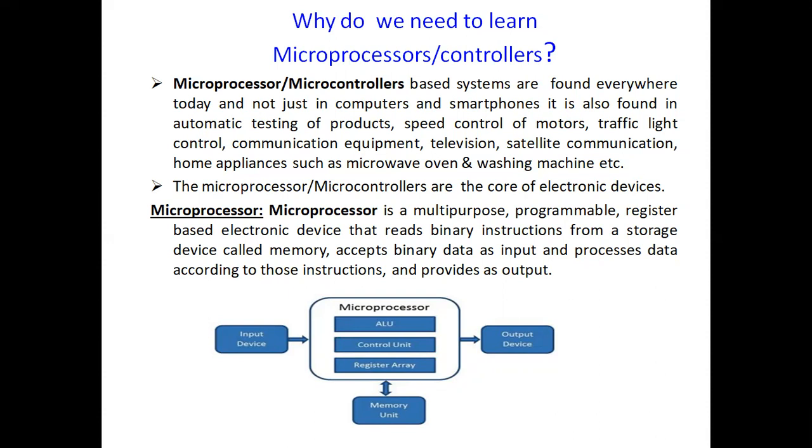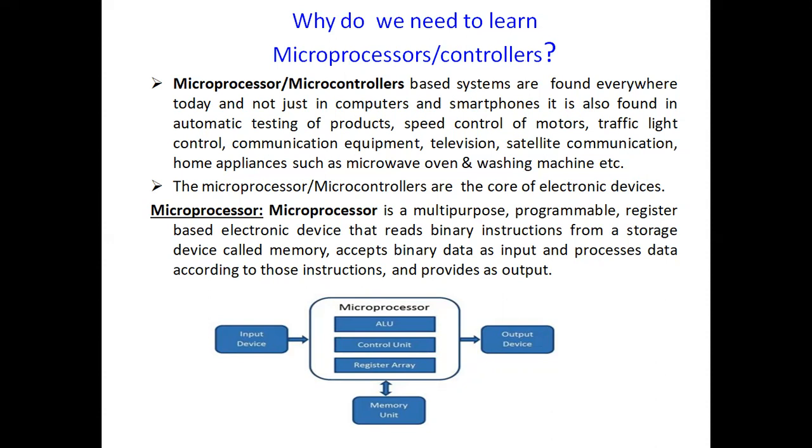So when we move on to the definition of microprocessor, the microprocessor is defined as a multi-purpose, programmable, register based device which reads the instructions from the storage device called the memory and accepts the data, and the data should be in the form of binary as input, and processes the data according to those instructions and delivers the result to the output devices. So now we move in depth about the definition. So the first thing is microprocessor is a multi-purpose.